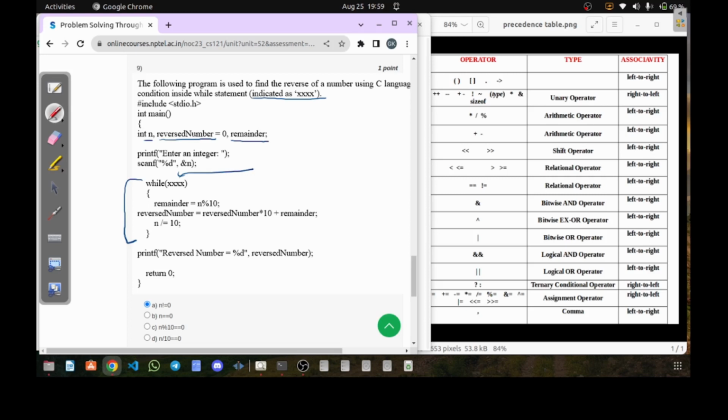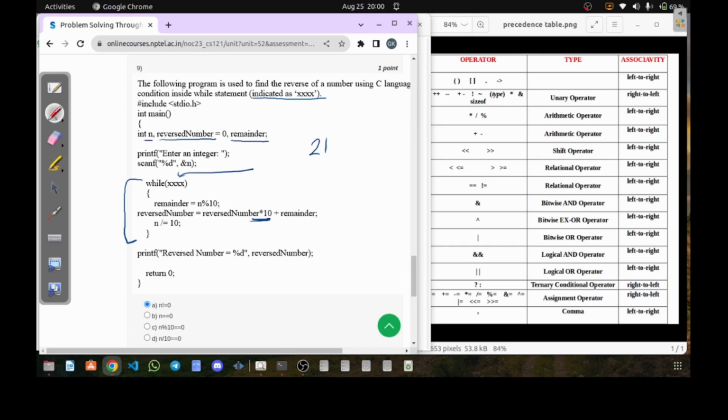So if you look carefully, for finding the reverse of a number, whatever number we have, let's suppose I'm taking the number as 21, we are taking the last element first, and then we are multiplying it with 10, and we'll add the remainder section. So we are taking the last element, again we'll take the next element. In this way, what is going to happen,